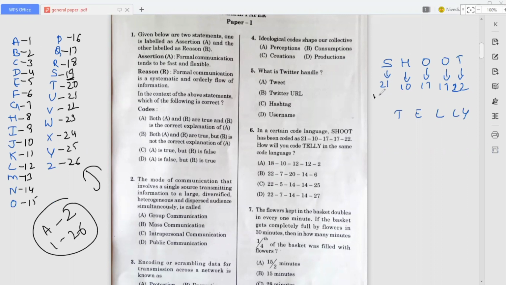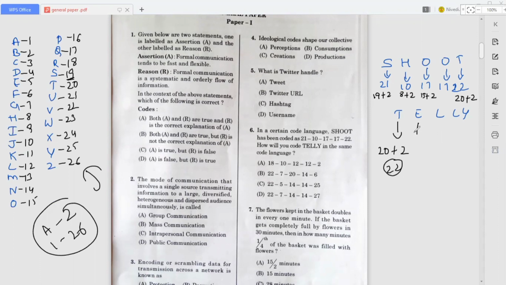So here 19 plus 2 is 21, and H, here H is what? 8. 8 plus 2 is 10. And here O is nothing but what? That is 15. 15 plus 2 is 17. Here also the same, and T, here T is what? 20, right? So 20 plus 2 is 22. In the same way you have to number for TELLY also. T is nothing but 20. 20 plus 2, 22.